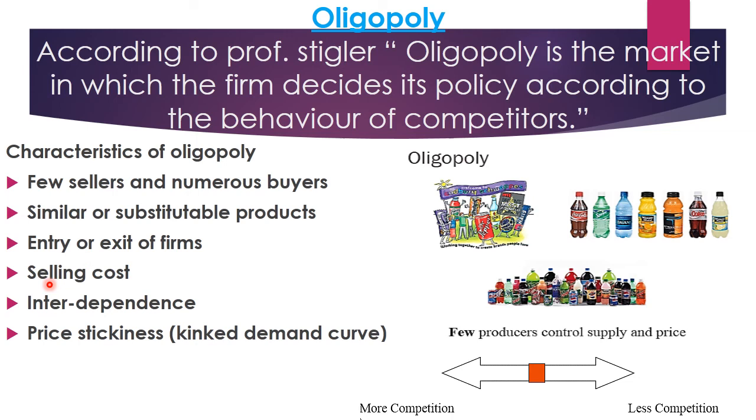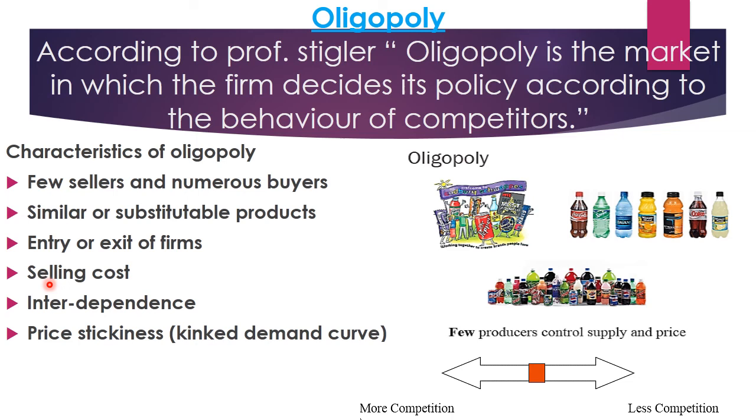Entry or exit of firms. In the market of oligopoly, the entry and exit of firms is free or it is regulated, according to which type of oligopoly is followed. If there is free oligopoly in the market, then firms can easily enter and exit. But if the oligopoly is restricted, then the entry and exit of firms is regulated.